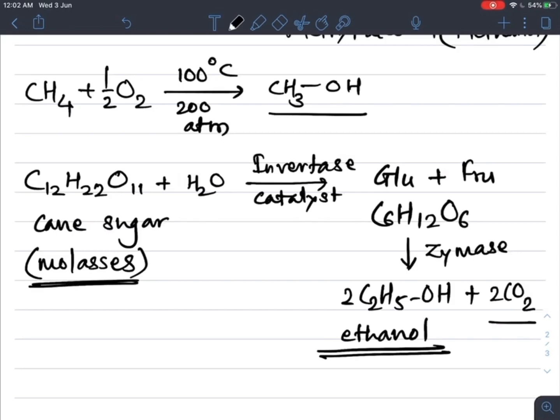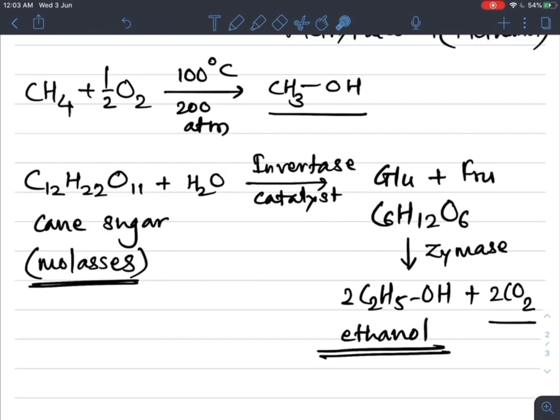When it is combined with water in presence of enzymes like invertase, first this cane sugar is converted into glucose and fructose, which are further decomposed by the zymase enzyme, and finally we get its corresponding ethyl alcohol. So production of ethyl alcohol is the most important method from the cane sugar. So here we complete the preparation methods of alcohols from different substrates.